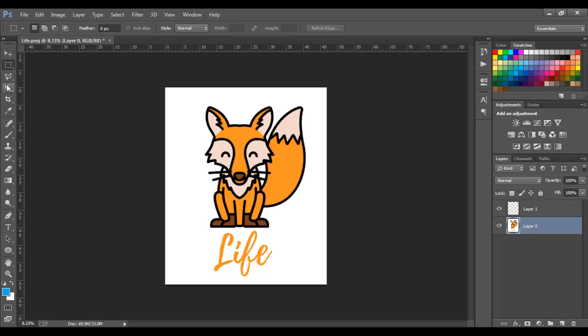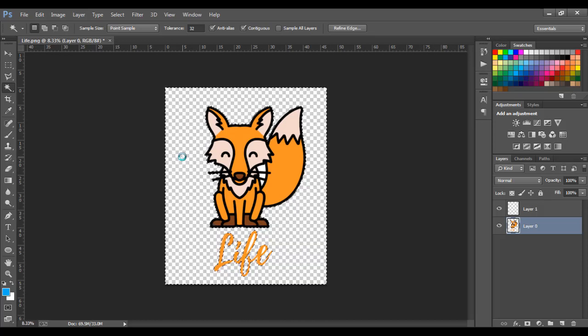We'll come to the magic wand tool. That's this tool you can see here. Click on it, click on this white. So now you press delete on your keyboard, so you should delete the white. As you notice, there's still extra white and we don't want that, so we just click on those extra white and get them out. So you click on delete.